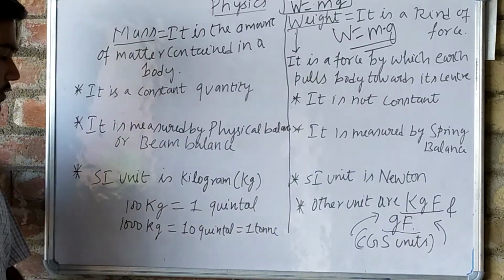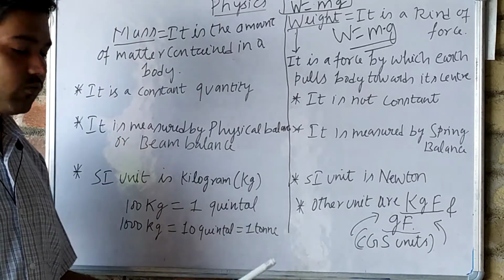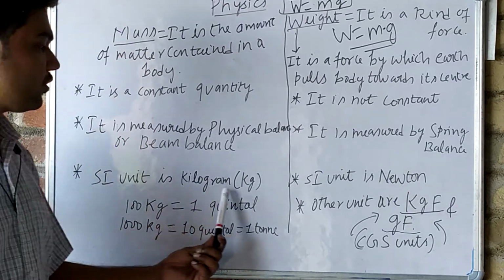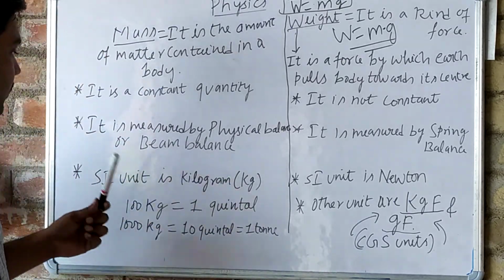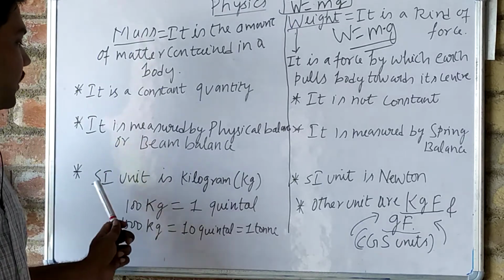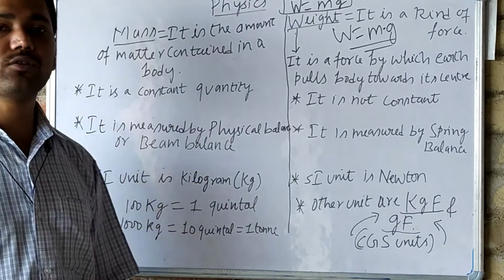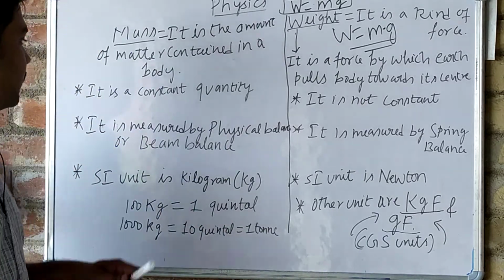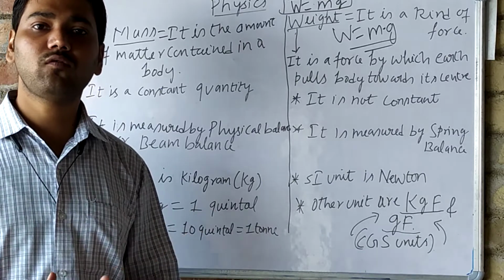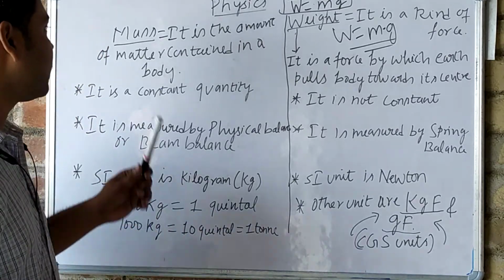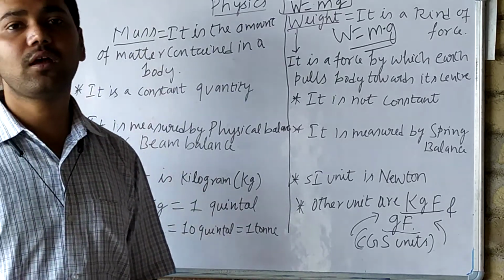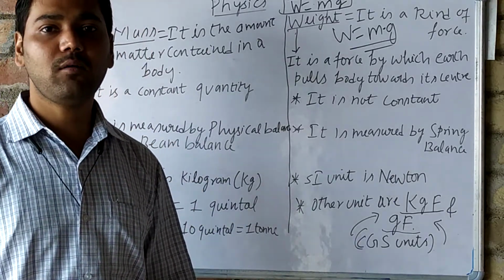Now in mass, what will we say? 100 kg equals 1 quintal. 1000 kg equals 10 quintal, that is 1 ton. Its SI unit is kg. Some multiple units, like gram, we also know, but the SI unit is kg. It is measured by physical balance or beam balance. It is a constant quantity. Why? Because its value does not change with the change of location or place. And mass is the amount of matter contained in a body.